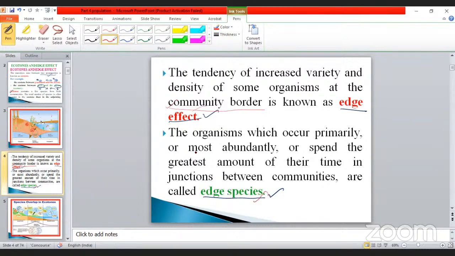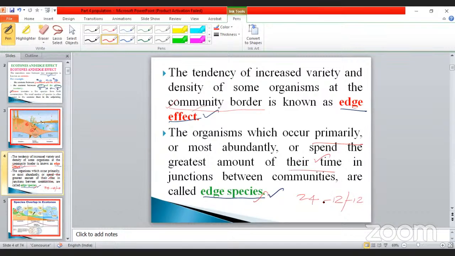The organism which occurs primarily or most abundantly. Primarily means it may be the first time. Most abundant means the number of organisms present. That is also considered abundant. And also they spend the greatest amount of their time. That is very, very important. Suppose per day, about 24 hours, the day time is 12 hours and the dark time is also 12 hours.